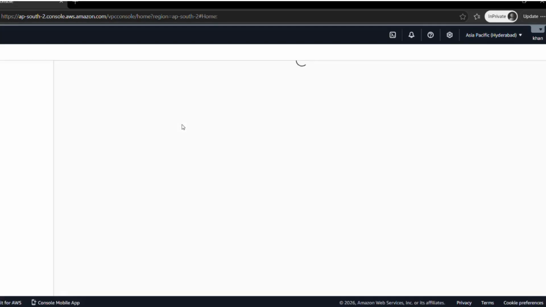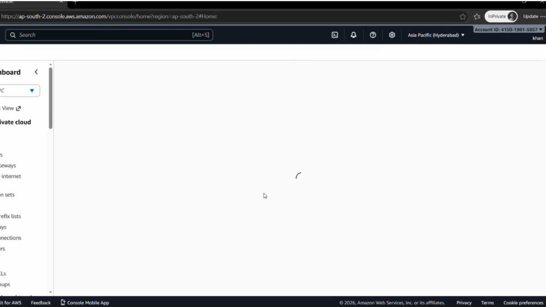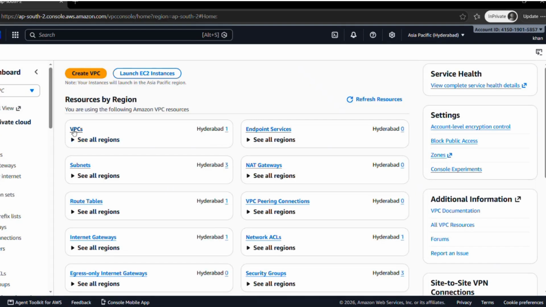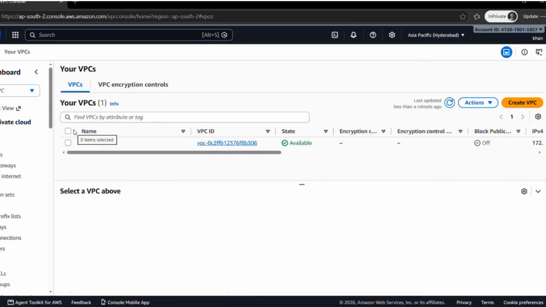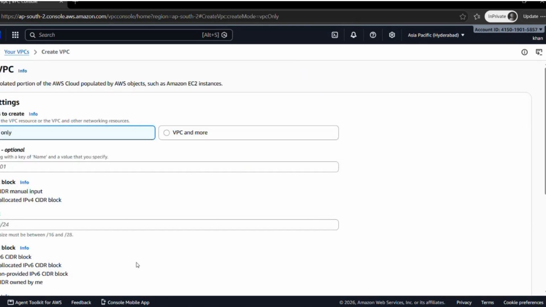For this, we have not granted permissions to con user. Now it will throw an error. Okay, see, I'll click on this VPCs. Just like EC2, these are all other AWS services. Now I'll try to create a VPC. Create VPC.